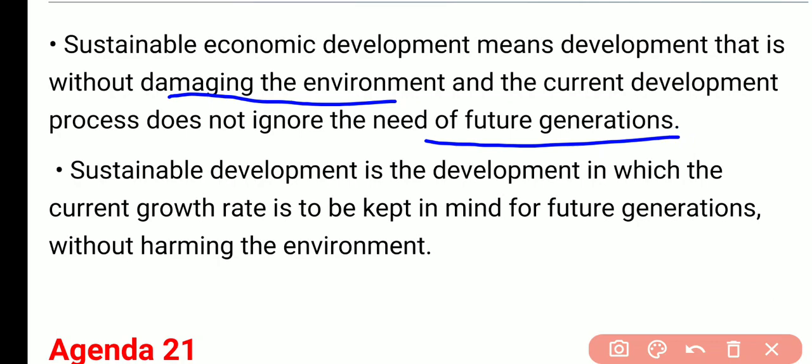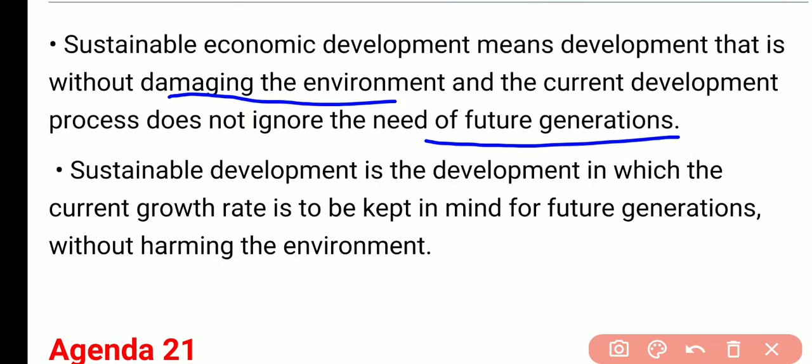So sustainable development covers three important terms. First, development without damaging the environment. Second, taking care of the future generation. Third term, equal development of all. For example, if there is a construction of roads in your colony and lots of trees we have to cut down, so this is development, but this is not sustainable development because we are harming the environment.